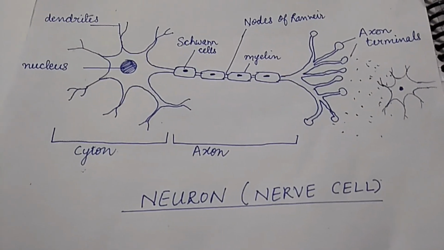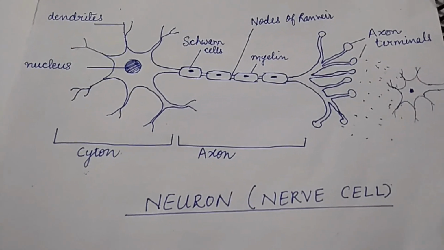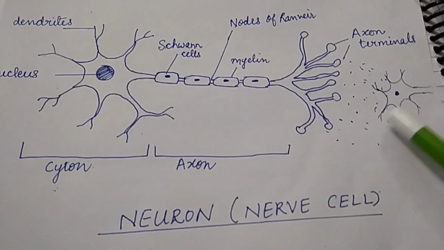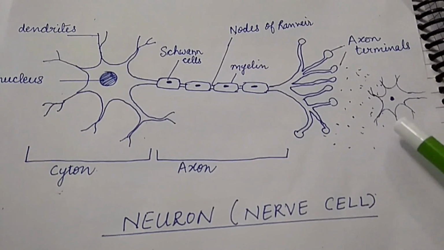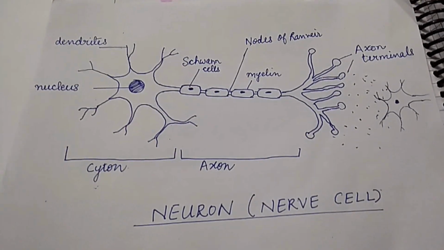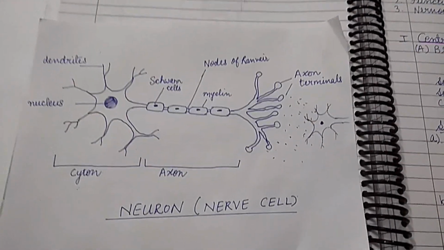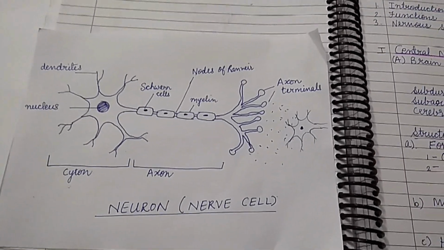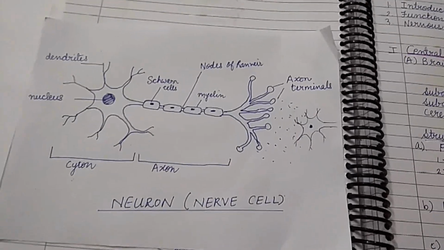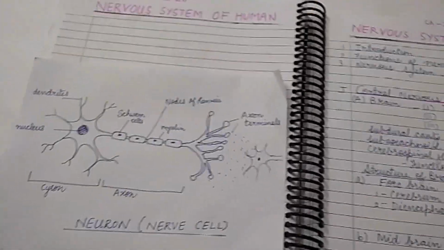So the signal then moves across the synapse to another axon. It forms connection between axon of one neuron to dendrite of another neuron. So neurons make long chain to conduct an impulse. Impulse means any signal. Can you imagine there are 85 billion neurons in your brain and they are sending signals in your body right now. So let's come to the topics.